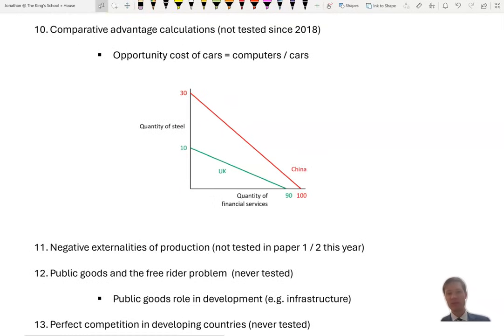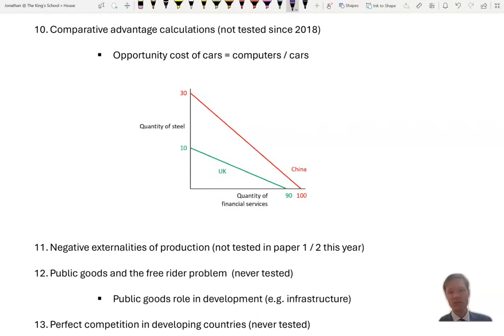Comparative advantage hasn't been calculated. We haven't seen calculations for quite a long time. So just making sure that if you are doing a comparative advantage diagram, you don't have them crossing over, because that would show absolute advantage, although in previous times they have accepted that as well.